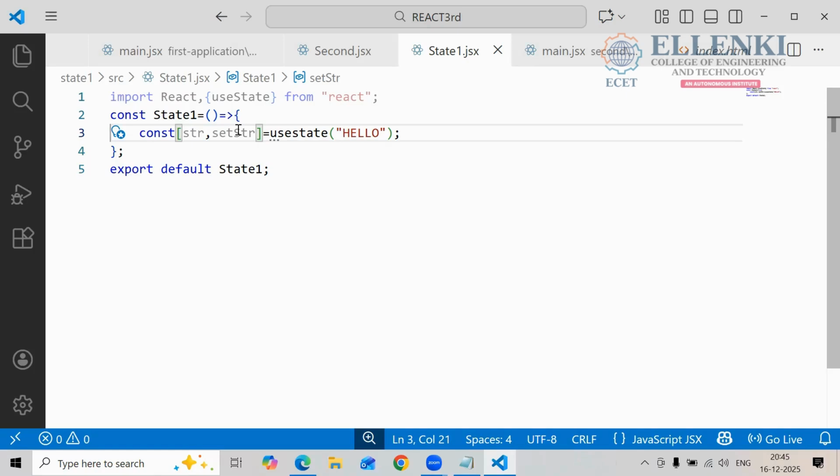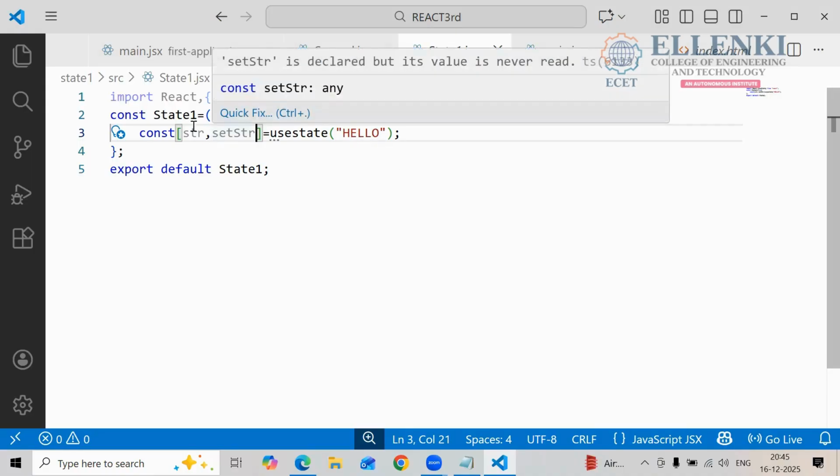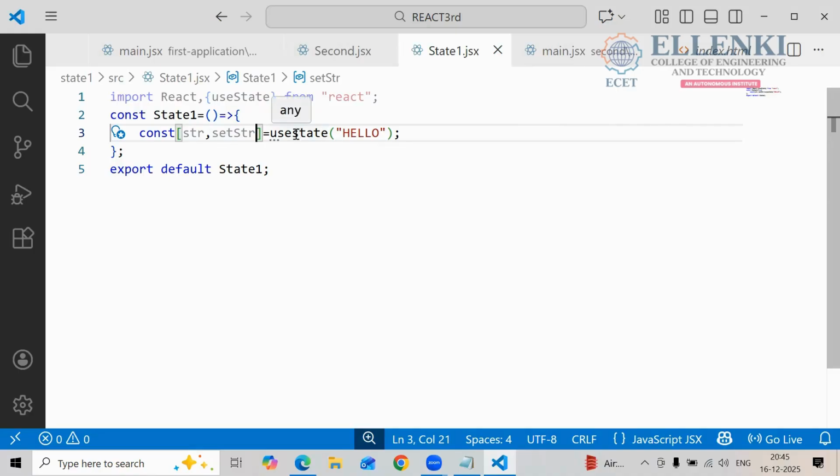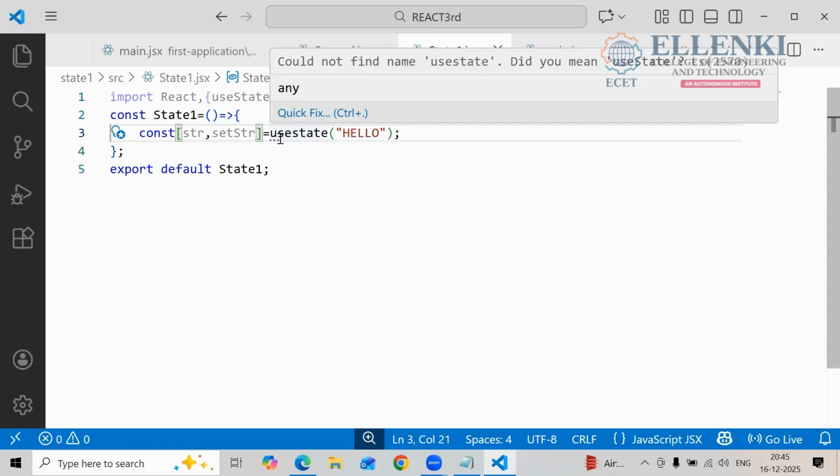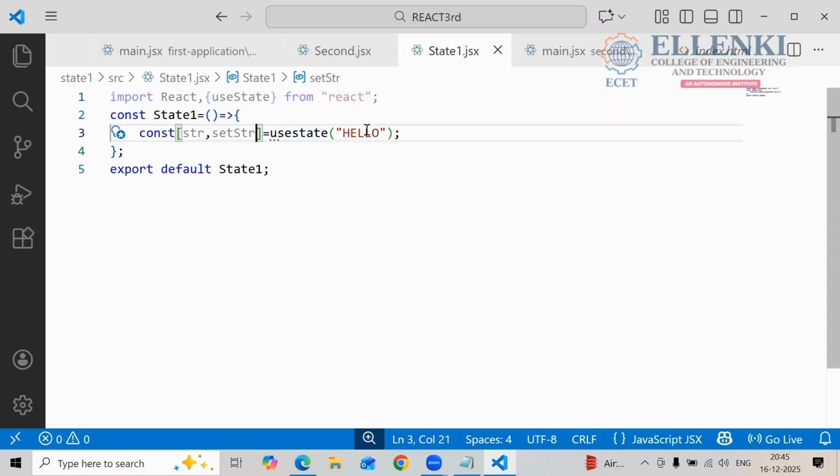So now, to catch this data, which variable are we using here? str. If you want to modify this data, which one do you use? setStr. If you write setStr of something, that data automatically changes in the place of hello, whatever data you keep. Is it clear to everyone? setStr of welcome. In the place of hello, what will come? Welcome will come. Is it clear to everyone? Here I think use is also a capital letter. We will see if it gives an error in the output.